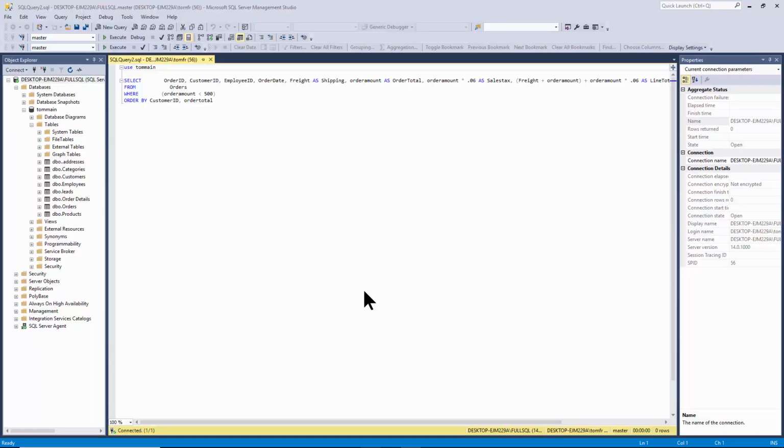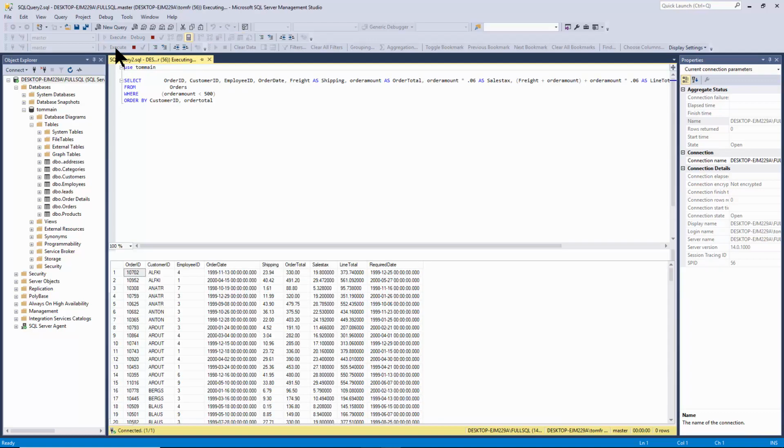In today's video, we want to talk about how to make subtotals within your SQL query using the group by command. This is a query that we made in the SQL Basics video. You can find it on my channel as well. So if I go ahead and run this code with execute, then we see the order ID, the customer ID, the employee ID, the order date, the shipping, the order total, the sales tax, the line total, and the required date. And notice down here we have 217 records because probably of the where statement over here.